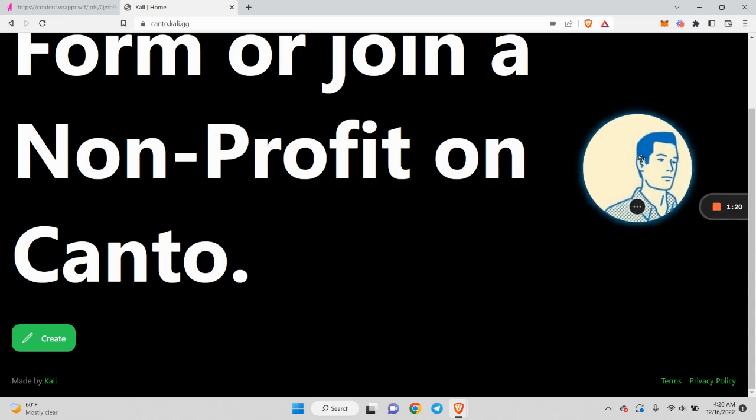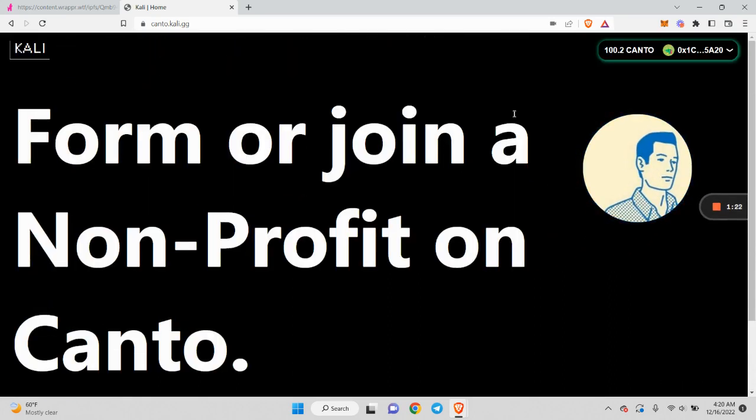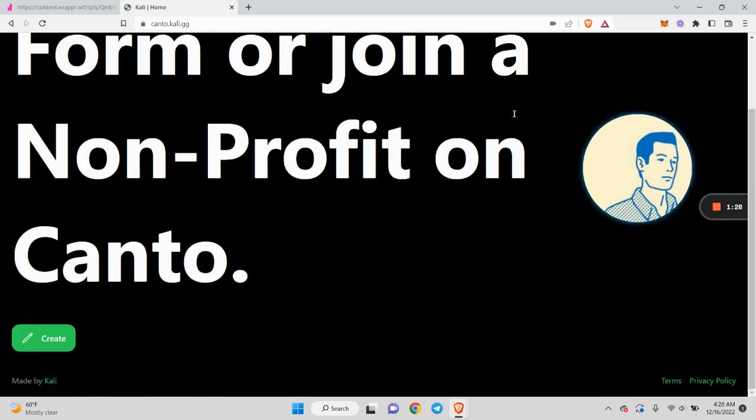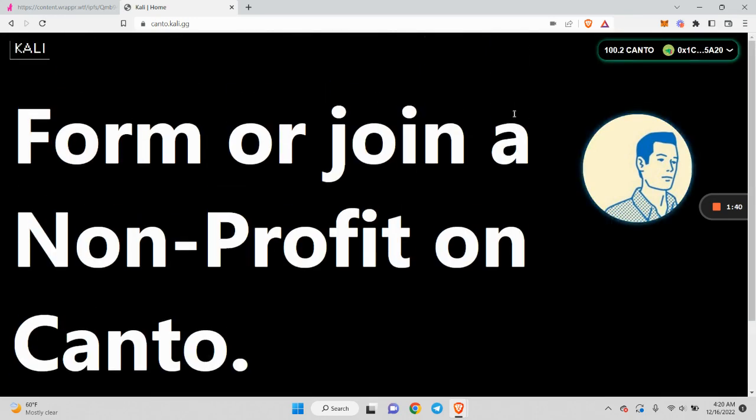So for Canto, we wanted to go with the nonprofit use case and a nonprofit association wrapper. The unincorporated nonprofit association is a way for people to collect funds and actually qualify for limited liability under US law without actually having to file and register with the state. This allows people to have the benefit of being anonymous on the internet, but to also have the benefit of tax deductions.